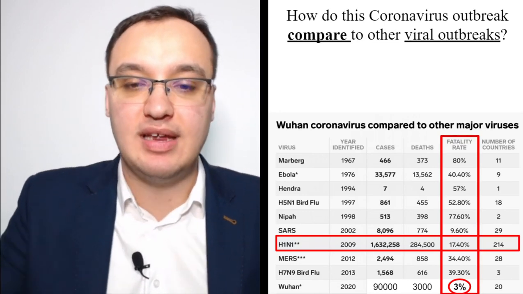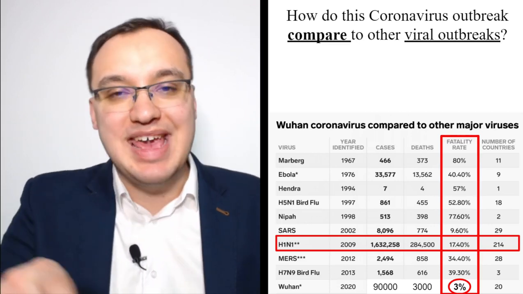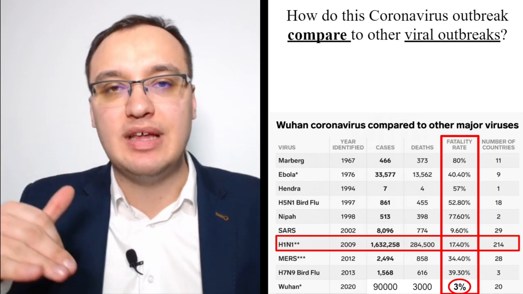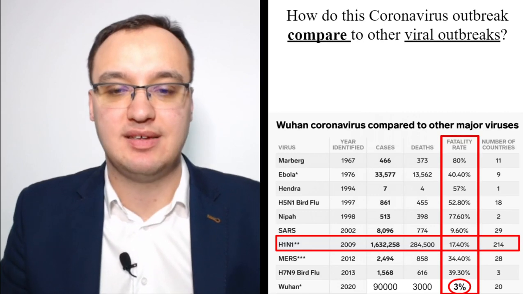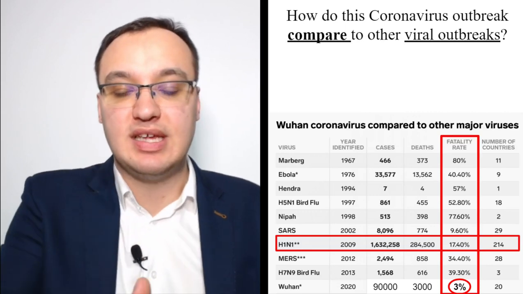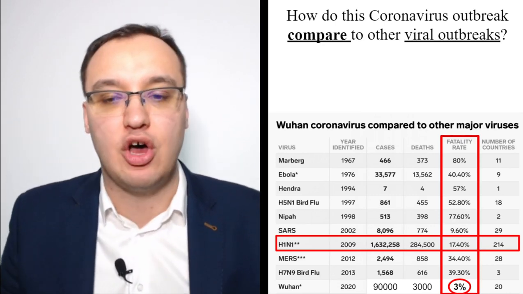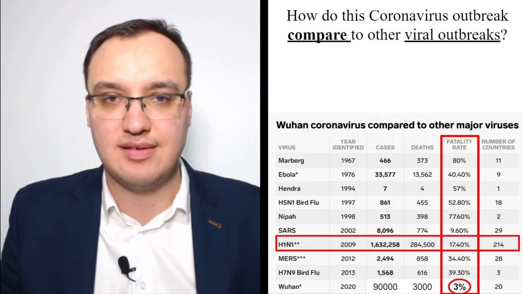As you see here, in 1976 we had Marburg, with an 80% fatality rate. Can you believe this? The only difference is that there were only 466 cases. In this new coronavirus, we have 90,000 affected. So it's a lot, and 3% is actually, compared to these ones, not so high.